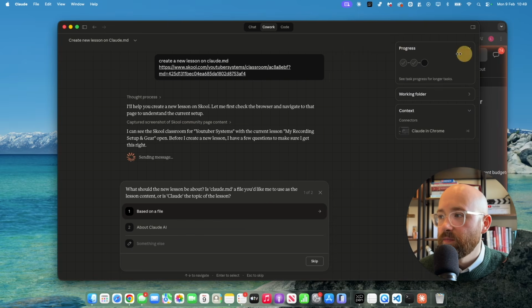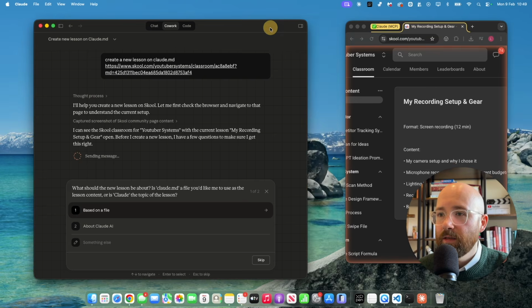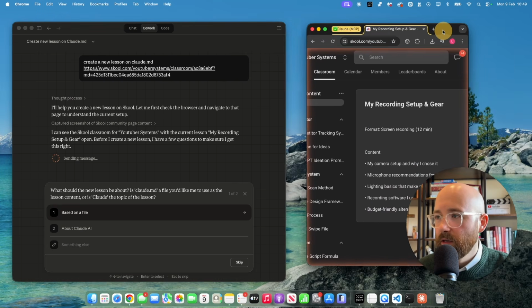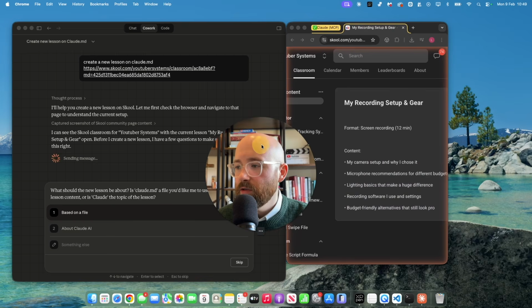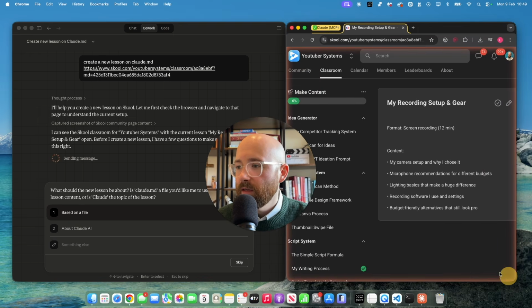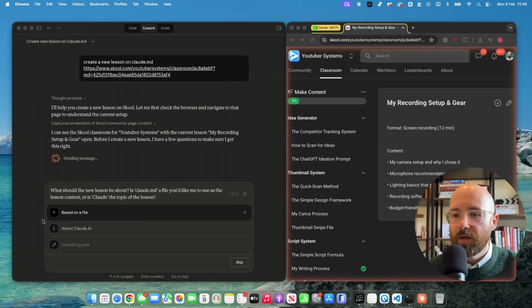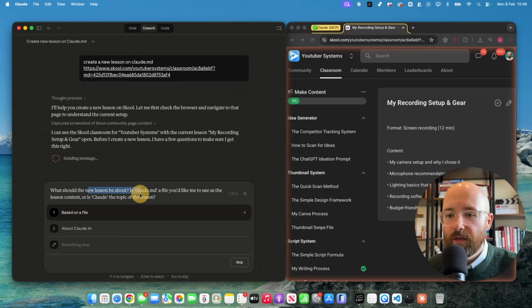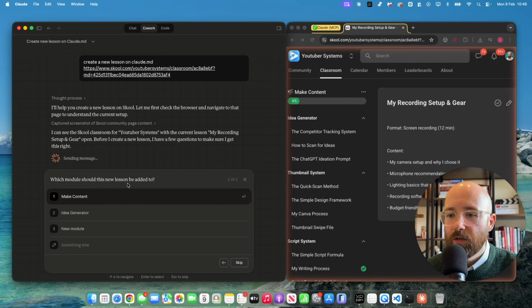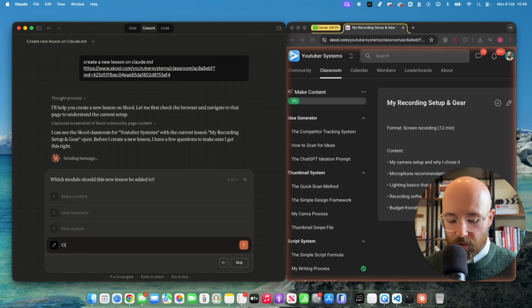Don't know, let's see. So we have on this side here Cowork, and on this side we have our browser agent. Let's open them up so that they fit better. That's nicer. So what should the new lesson be about? About Claude AI. Let's just do, so where should it go? Let's do a Claude Code module.